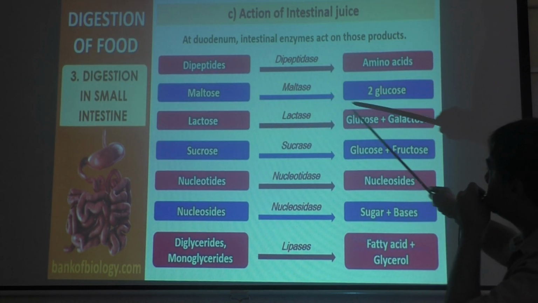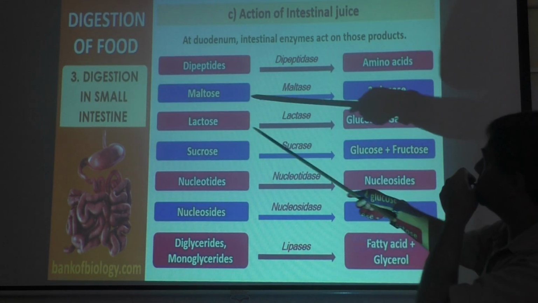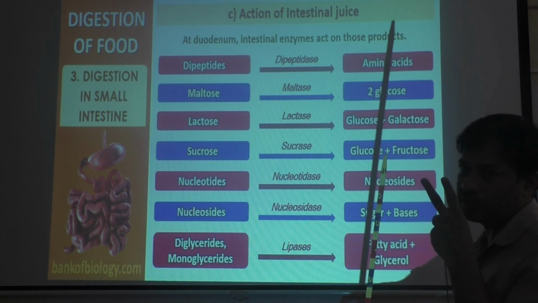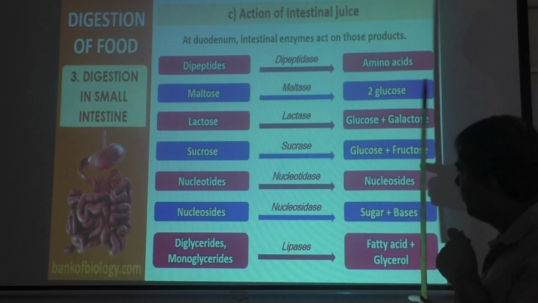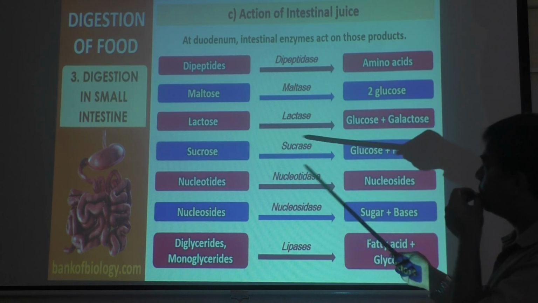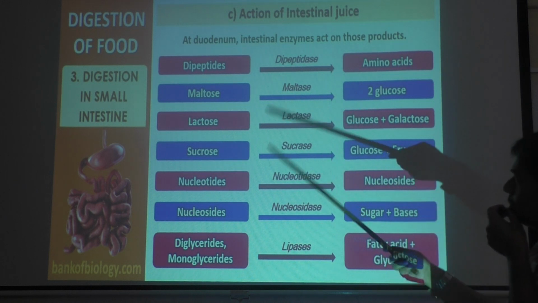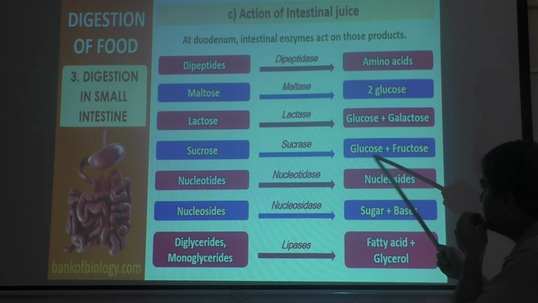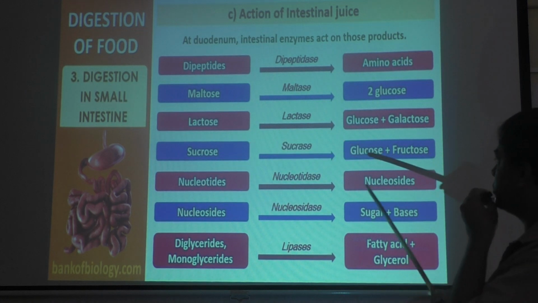Lactase will convert lactose to glucose plus galactose, because glucose plus galactose is lactose. Lactose is a disaccharide. It will have 2 sugar units. One is glucose, other one is galactose. That 2 sugar units break, both will get separated. So lactase converts lactose into glucose plus galactose. Sucrase will convert sucrose to glucose plus fructose, because sucrose is a disaccharide again. Sucrose is produced by binding of one glucose and one fructose. That will get separated now. Sucrase will convert sucrose to glucose plus fructose.